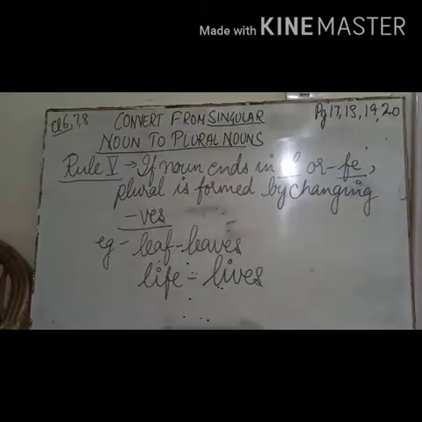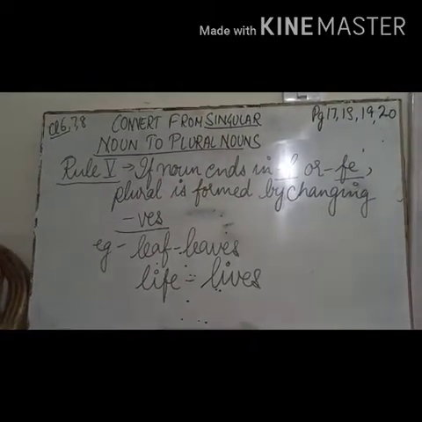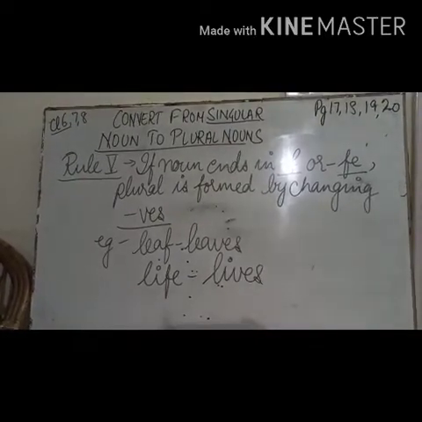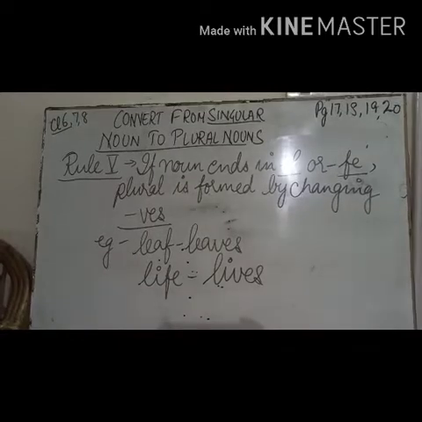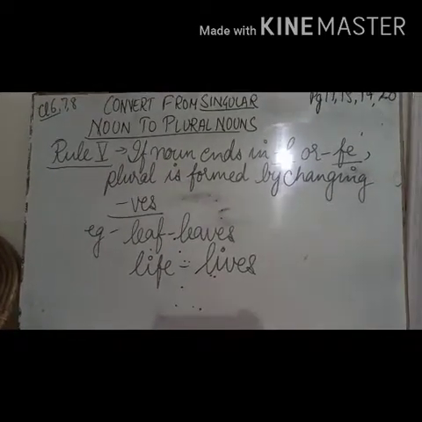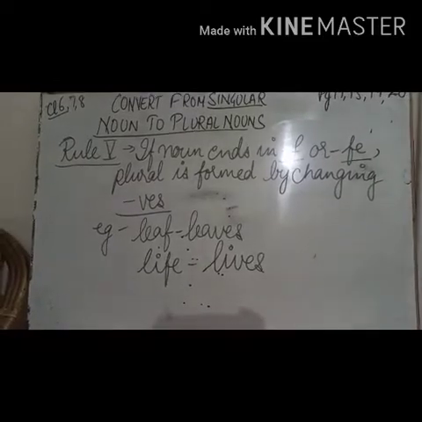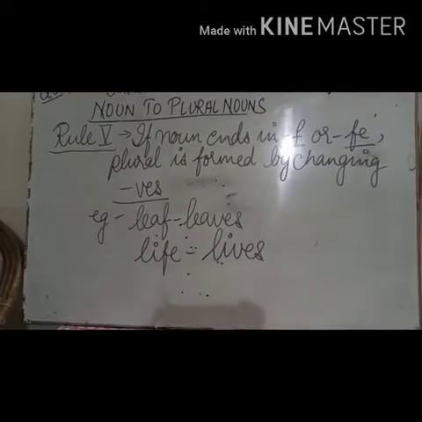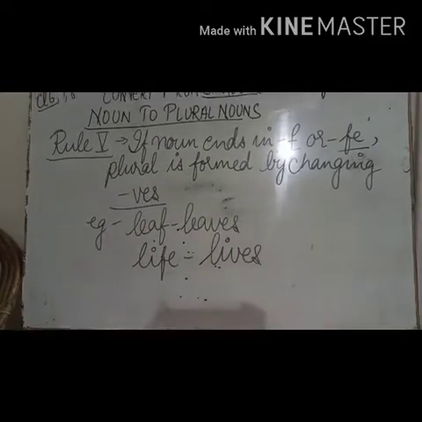Rule number 5: if a noun ends in f or fe, the plural is formed by changing f or fe into ves. For example, leaf. It's ending with f, so here f will be replaced by ves: leaves.